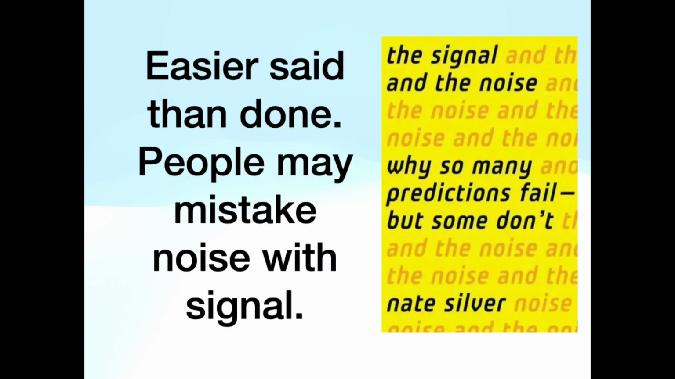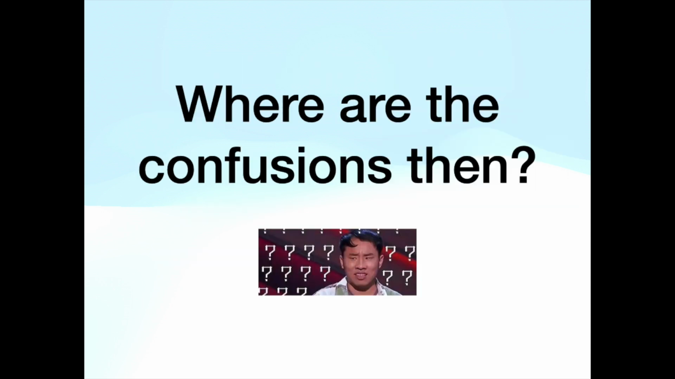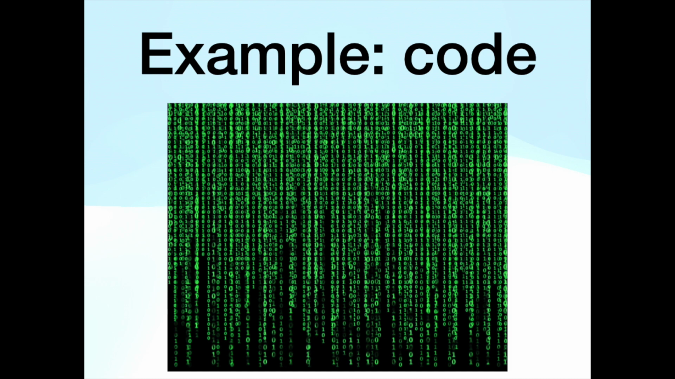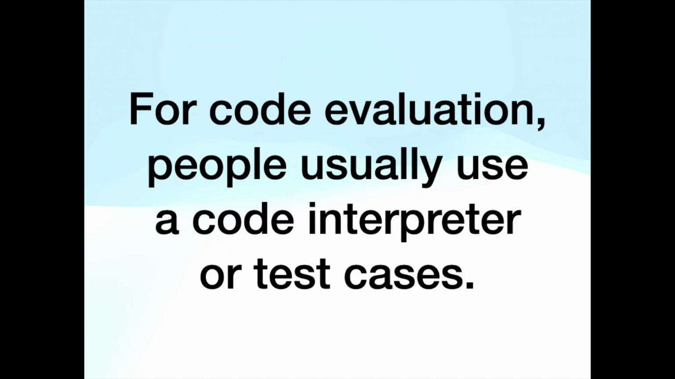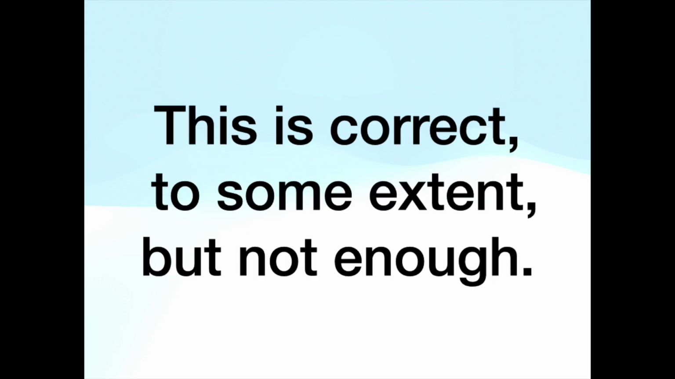Easier said than done. People may mistake noise for signal. Where are the confusions then? First example, computer code. Code is everywhere. For code evaluation, people usually use a code interpreter or test cases. This is correct, to some extent, but not enough.